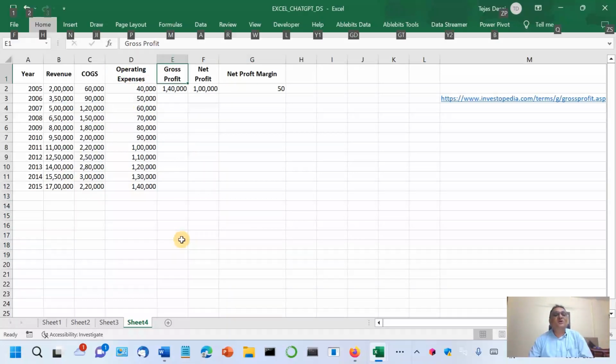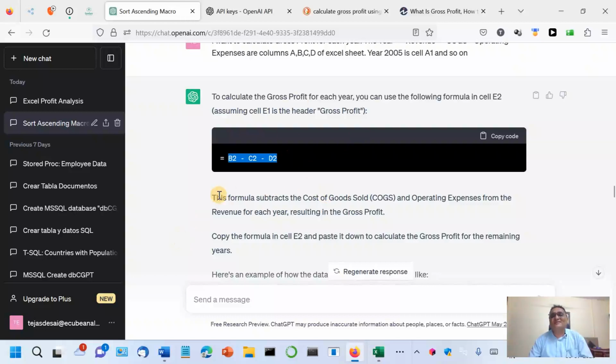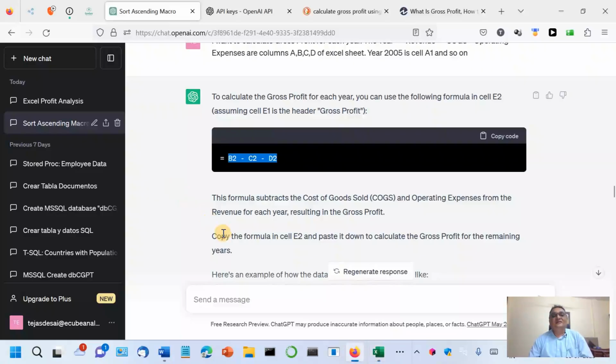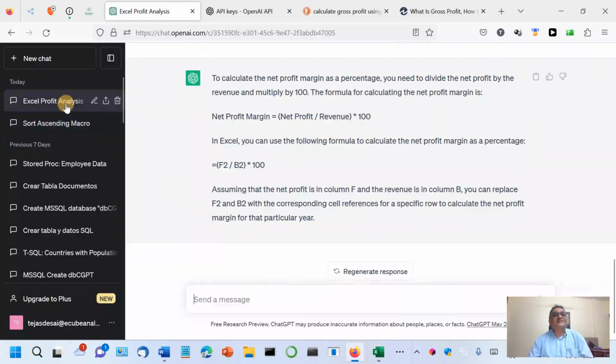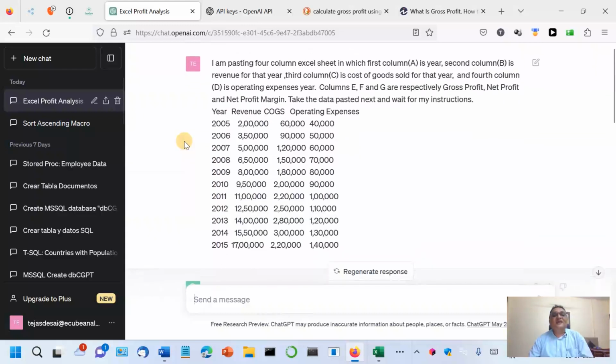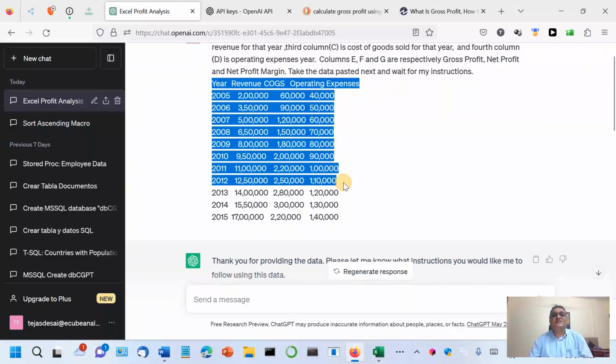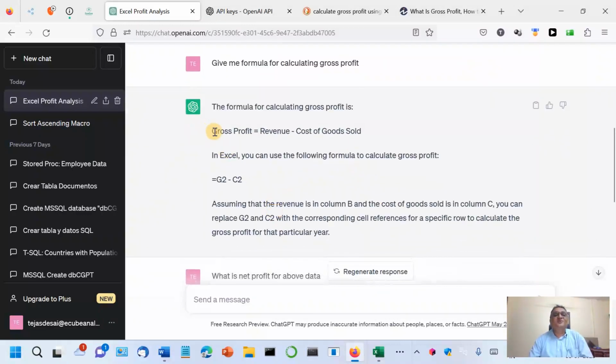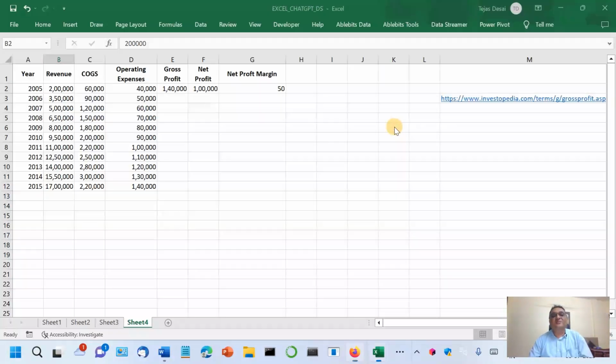Actually speaking, I immediately became suspicious. Is this gross profit? So I checked myself by visiting this particular link on Investopedia, and yes, it was giving a totally made up answer. Gross profit is actually just revenue minus COGS. So next time I started a new chat and gave it the same identical data, and this time it gave me gross profit is equal to revenue minus COGS.